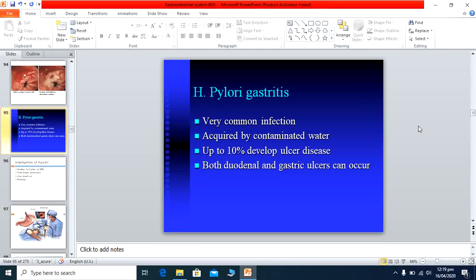This occurs in up to 10% of developed ulcers. It causes both duodenal and gastric ulcer. Sometimes it also causes malignancy in the stomach. This is also an important cause of malignancy in the stomach. So H. pylori infection is very important to detect, because it is not treated by ordinary means like a proton pump inhibitor such as omeprazole. We have to treat this bacteria, then the gastritis is relieved.